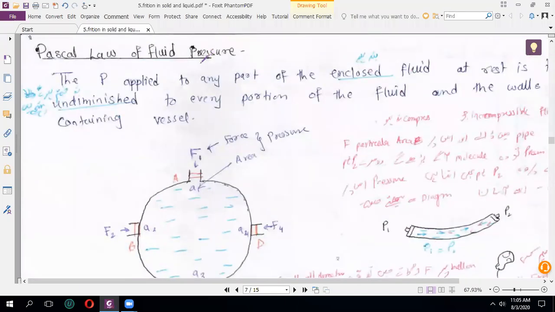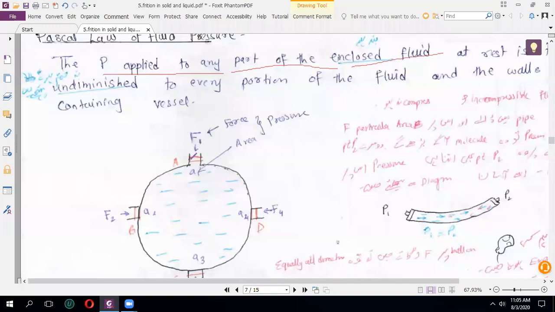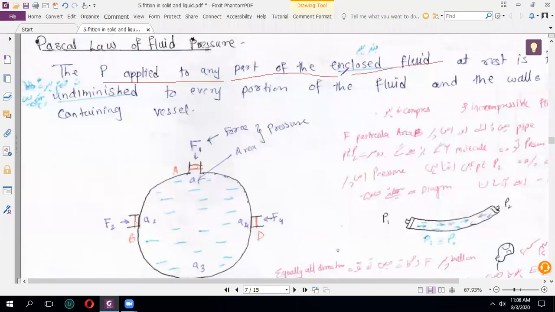Pascal's law of fluid pressure. What does Pascal say? Pascal says the pressure applied to any part of the enclosed fluid. Enclosed means suppose we take one container and this container is closed on all sides. If they are closed on all sides, we can say enclosed fluid.